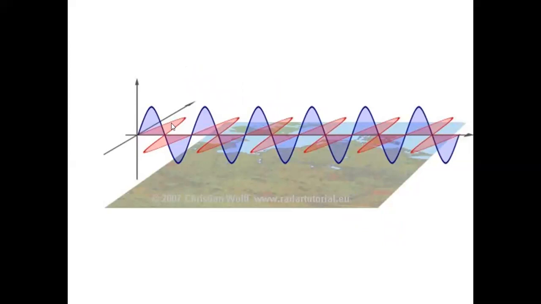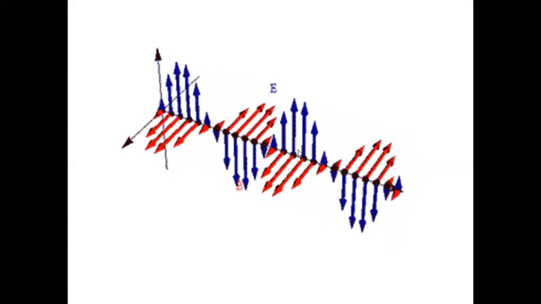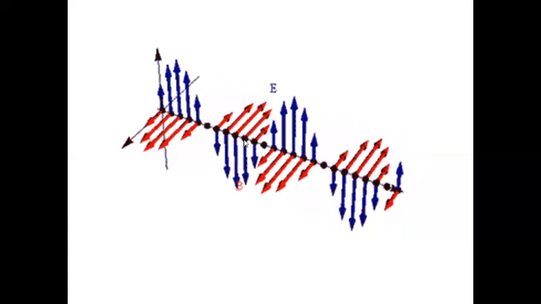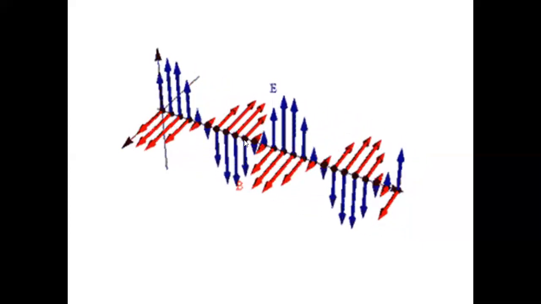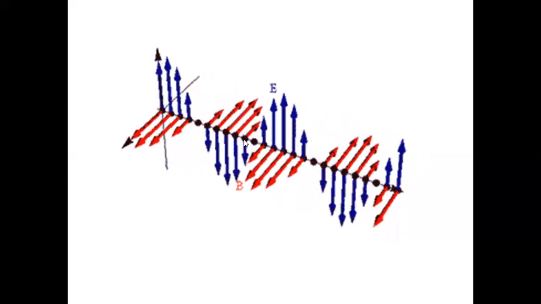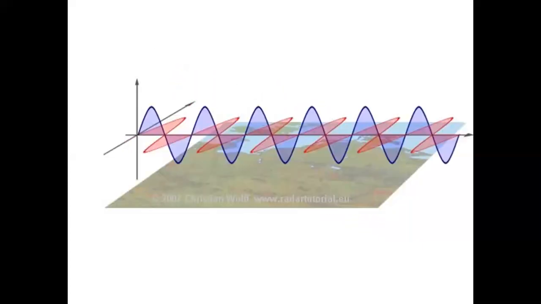At this moment, the electric field here is maximum, and the magnetic field here is maximum. At this moment here, the electric field is negative maximum, and the magnetic field is negative maximum. The very next moment it changes. You can see it from this picture. Every moment at a point, suppose I hold this cursor at a particular point, now it is maximum, now it is 0, negative maximum, 0, maximum, again 0, negative, again 0, positive maximum. It keeps on changing, right? It is not a steady value. So this is a picture taken at a particular moment.